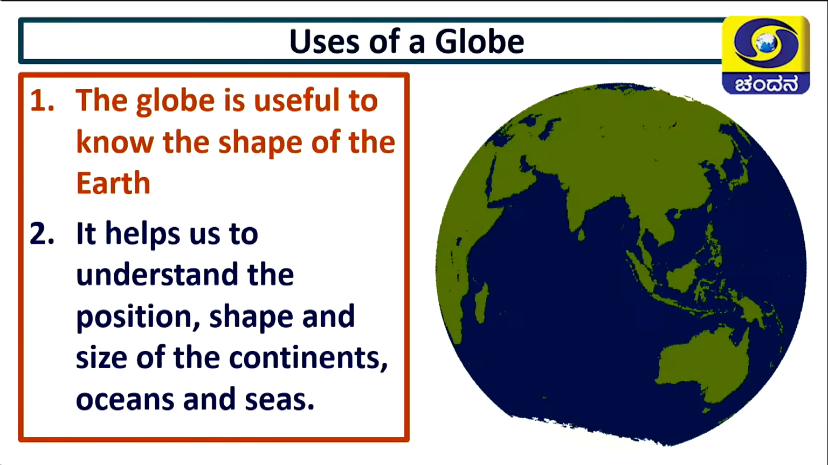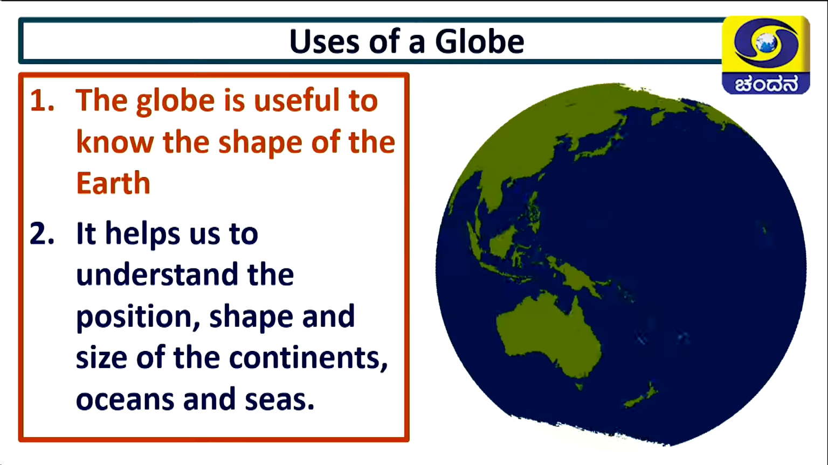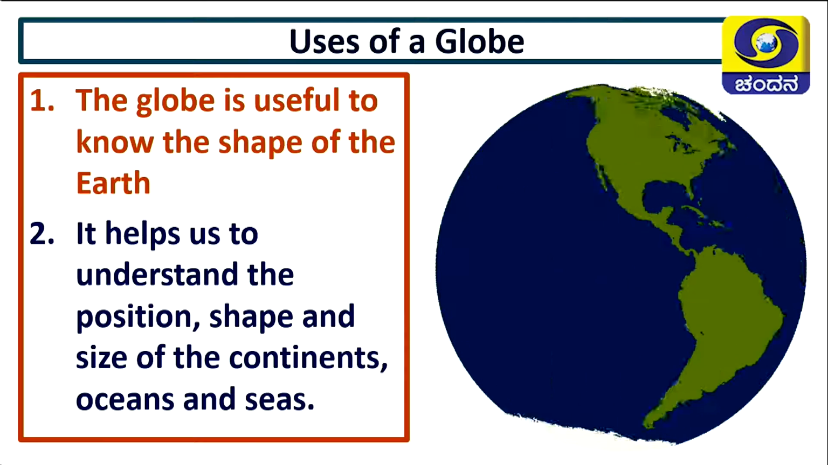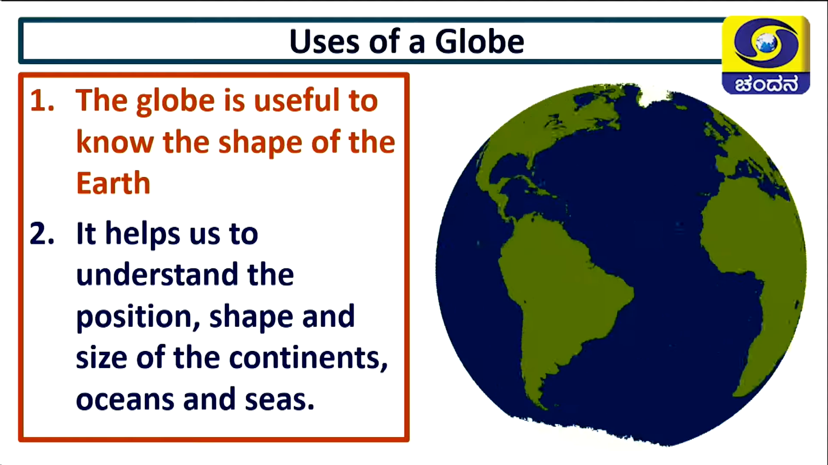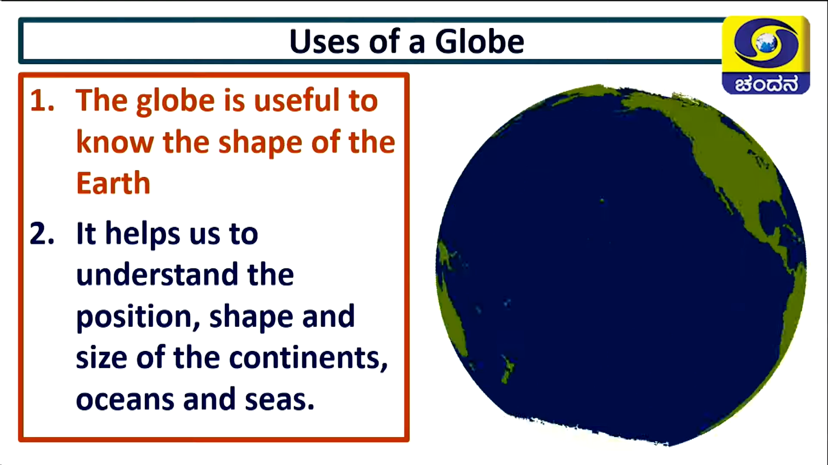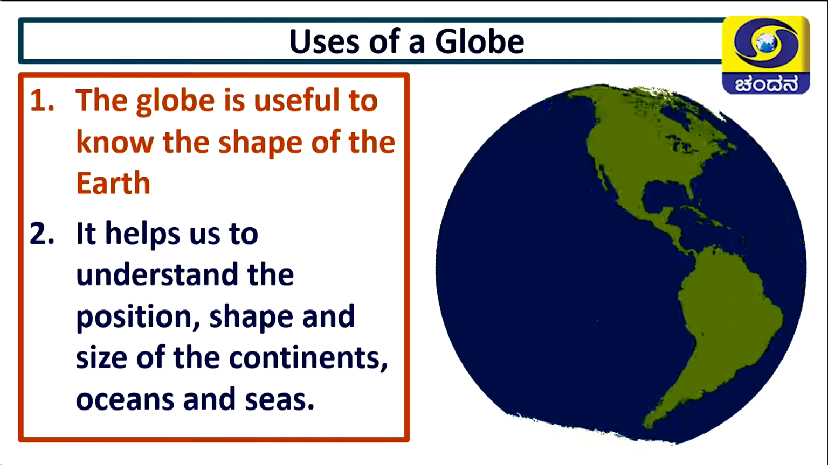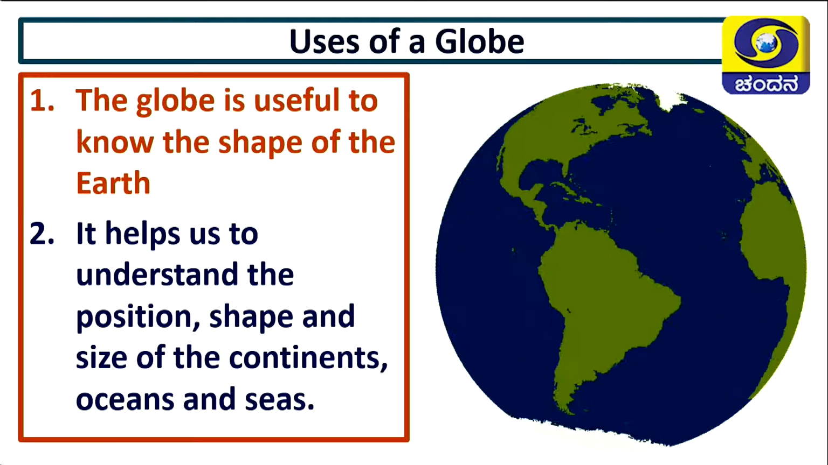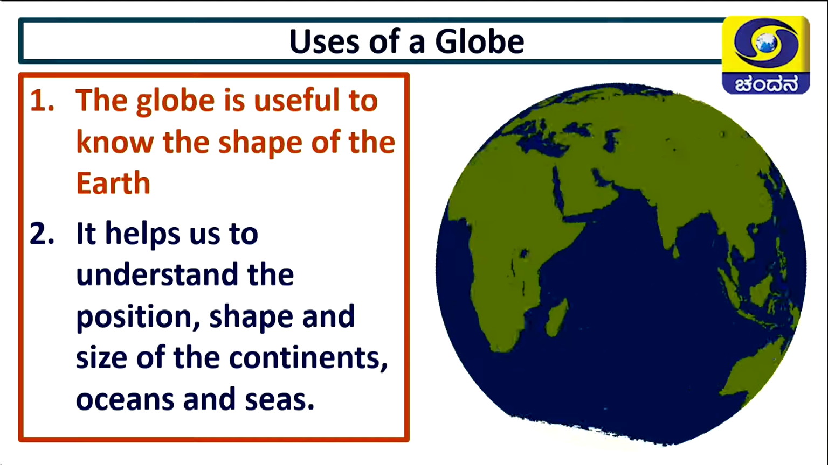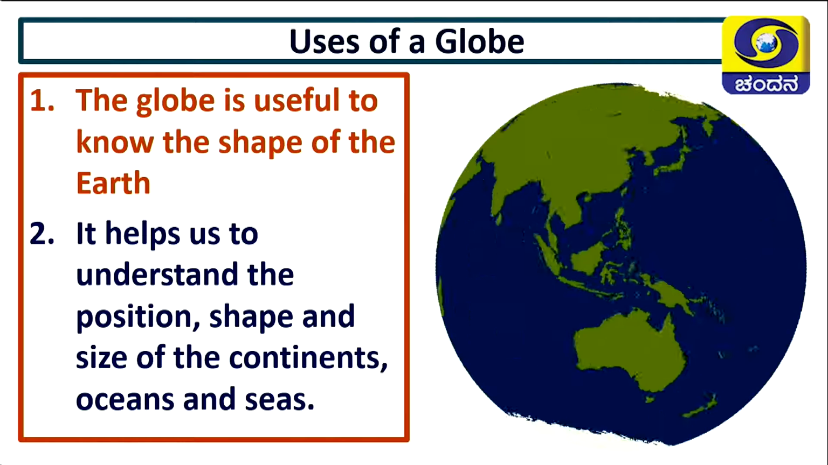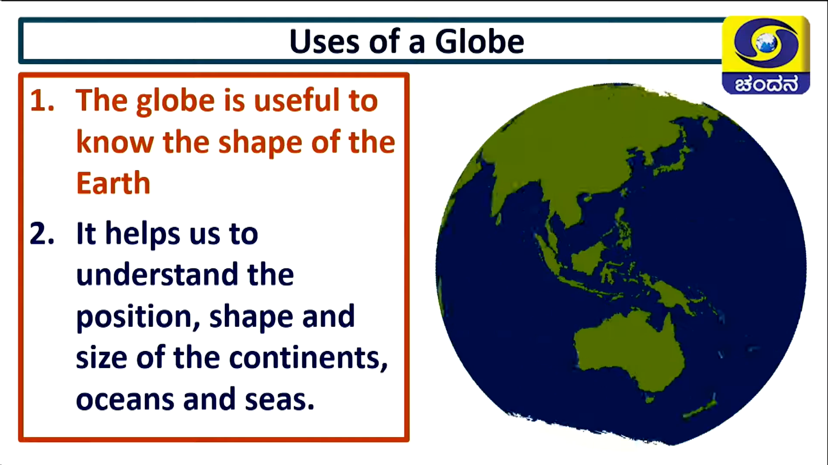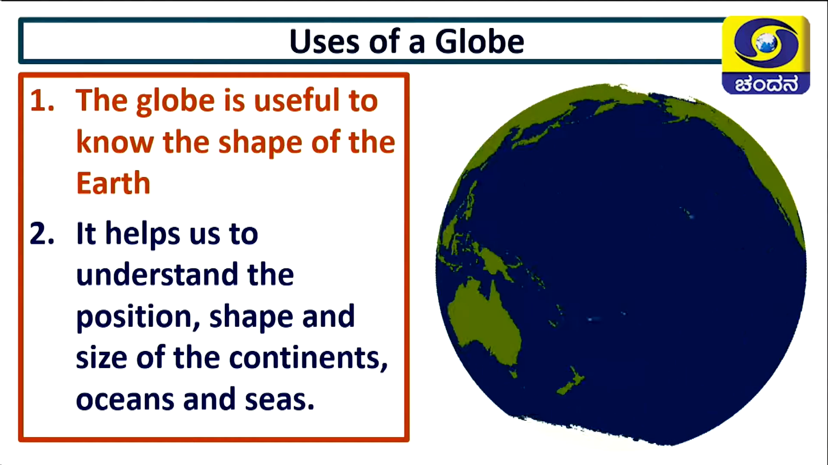What are the uses of globes? See here, the globe is used to know the shape of the earth. See, the shape of the earth is spherical or geoid. Earlier people have assumed in different shape. It helps us to understand the position, shape, size of the continents, ocean and sea. See, what are the portion of the earth, what are the portion of the continents, what are the portion of the oceans, all that we are going to learn by using these kind of globes.